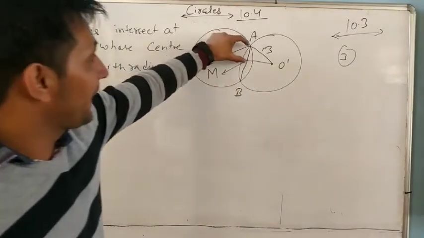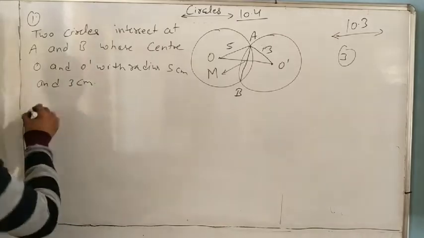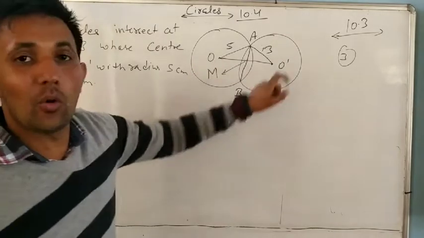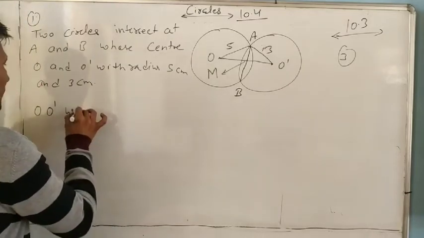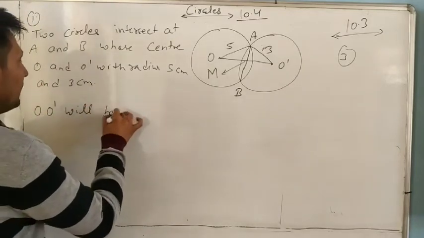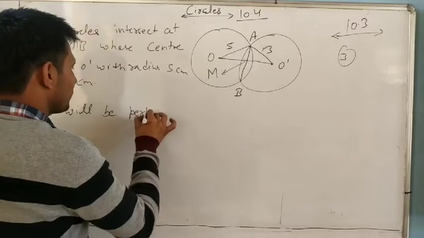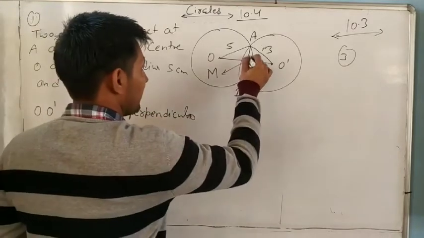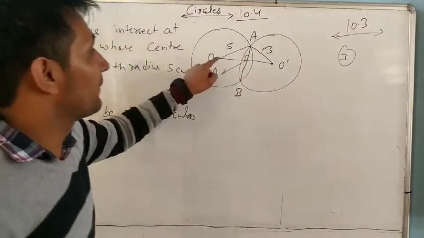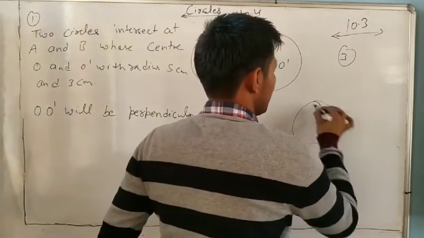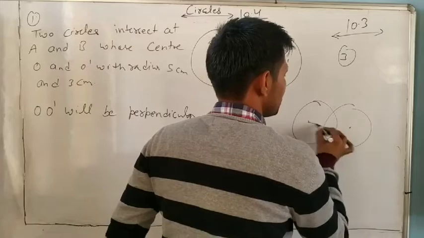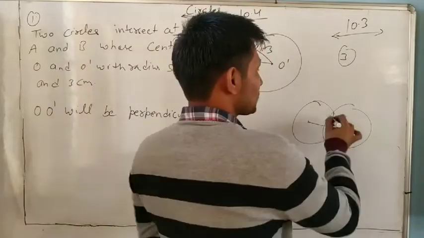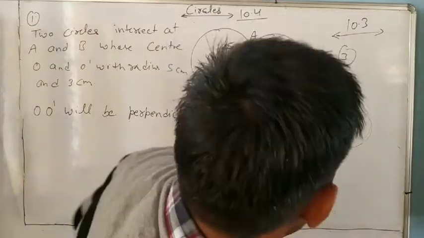So you write, O and O dash will be perpendicular. When we join a line from the two centers, as in question number 3, which we already did, it is always the perpendicular bisector of the chord.